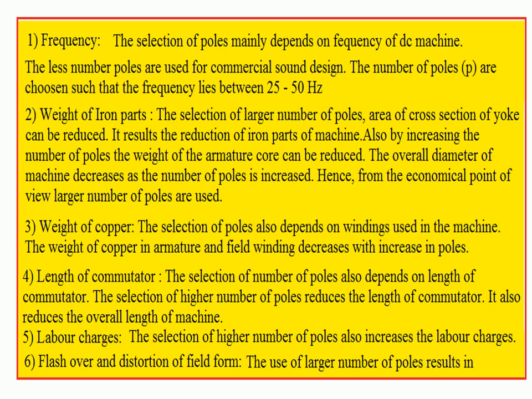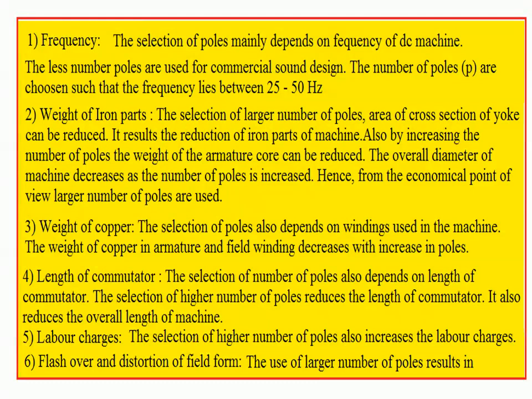Number 2, weight of iron parts. The weight of iron parts is another important factor which also depends upon number of poles. If we are using a larger number of poles, then the area of cross section can be reduced. It can also result in a reduction of iron parts of the machine. Hence, the weight of the armature core also reduces. Finally, the overall diameter of the machine also decreases. All these things are beneficial. From the economical point of view, a larger number of poles is used.